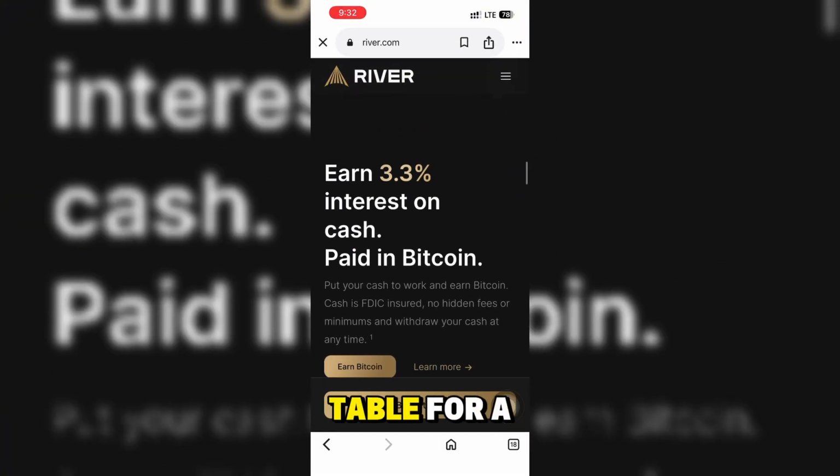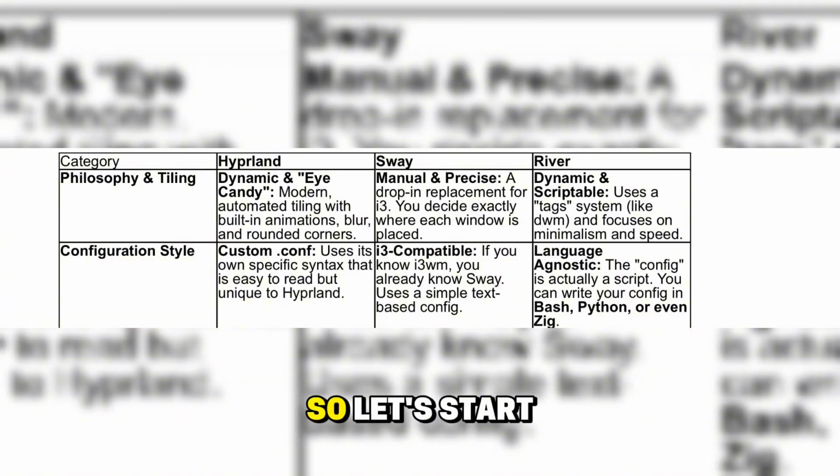Now here's a table for a concise comparison. So let's start with Hyprland's philosophy and tiling. Hyprland is dynamic and eye candy. Sway is manual and precise, while River is dynamic and scriptable.